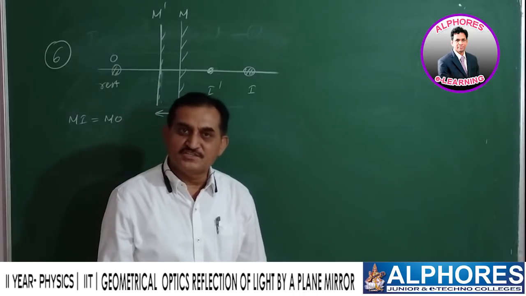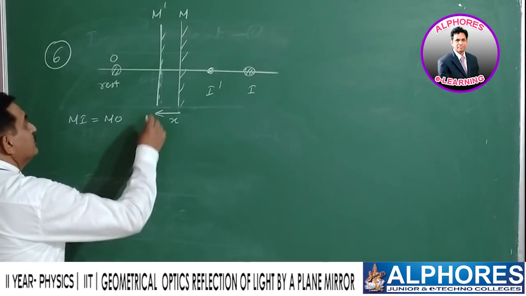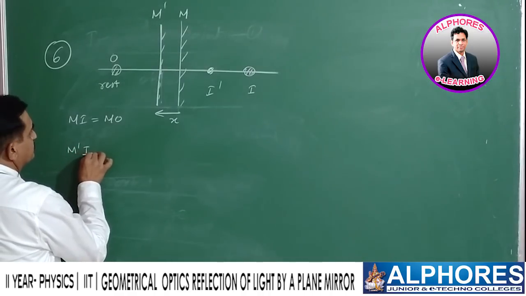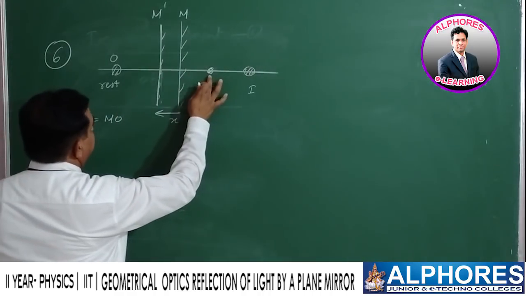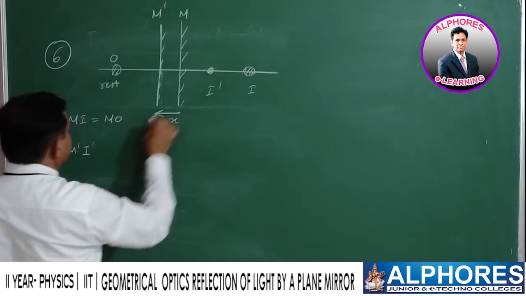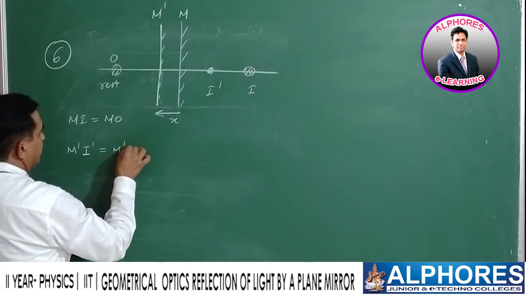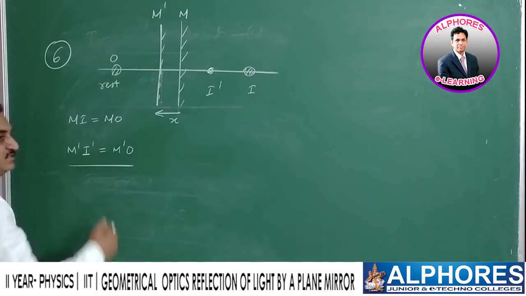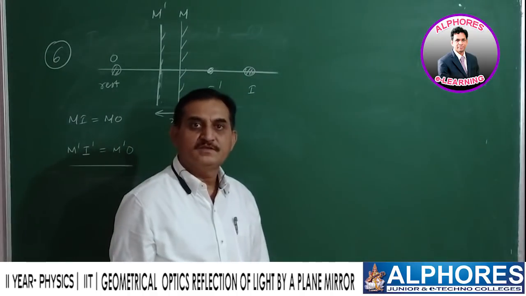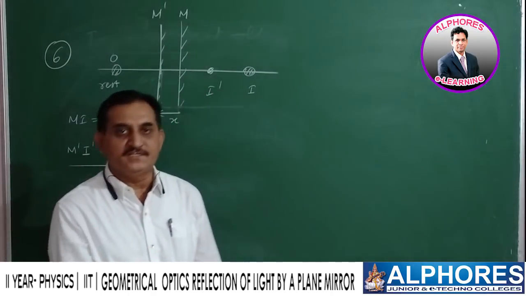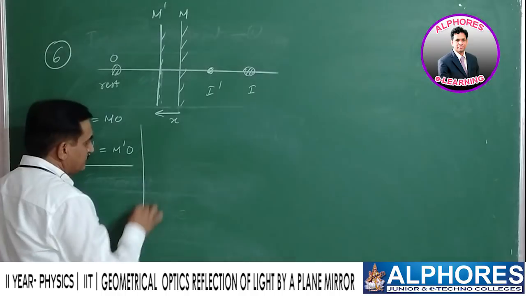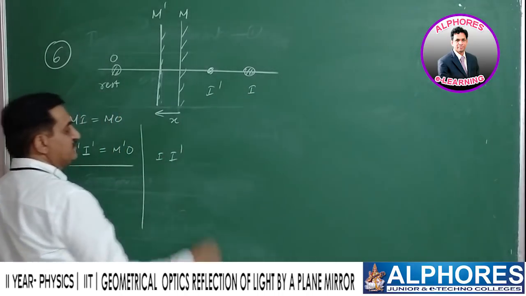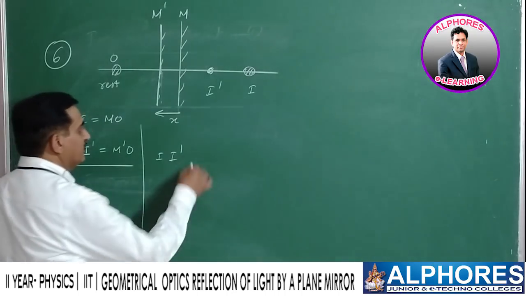Finally, M dash I dash is equal to M dash O. These conditions are taken from the fundamentals. And again, we are going to find the shift of the image. How? See, the shift of the image is II dash.